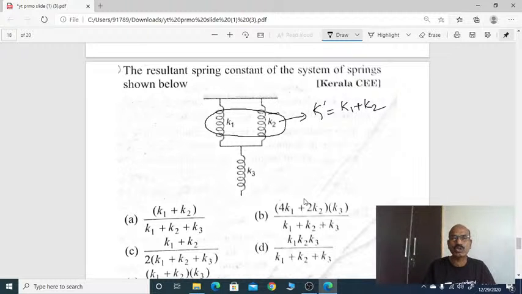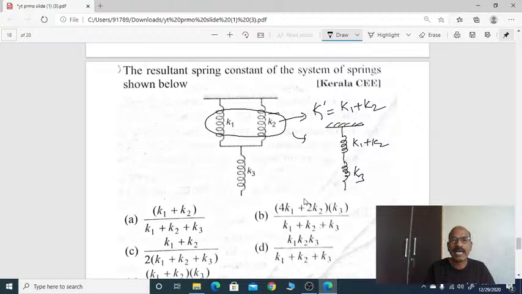We know it is the sum of these two when they are connected in parallel. Now these two are simplified, this is K1 plus K2. Now it is with K3, and now these two are in series.